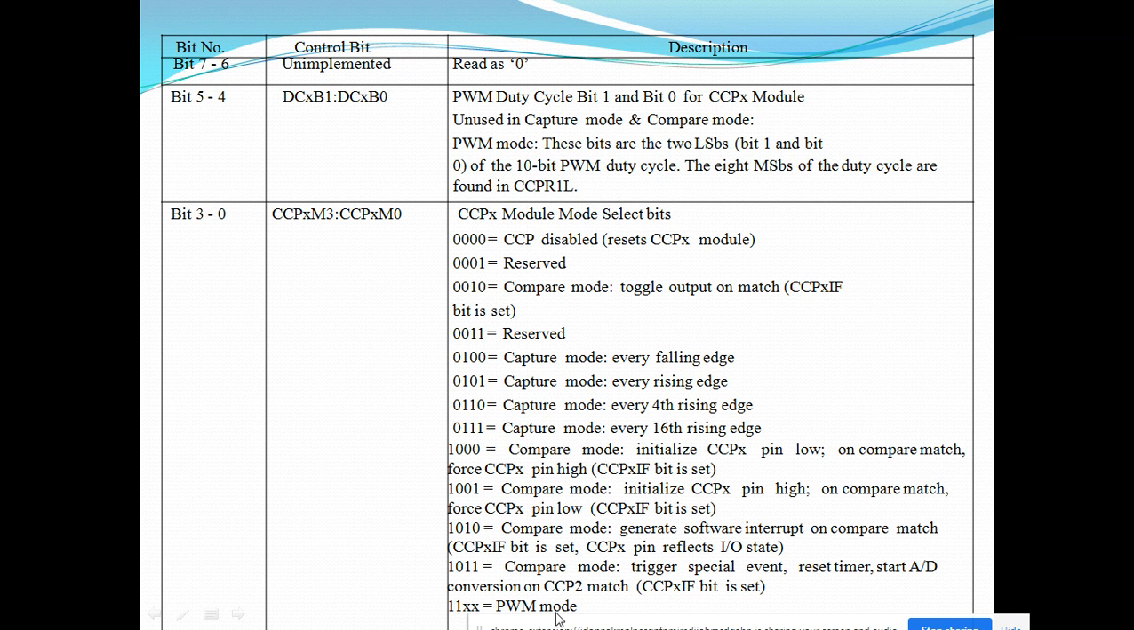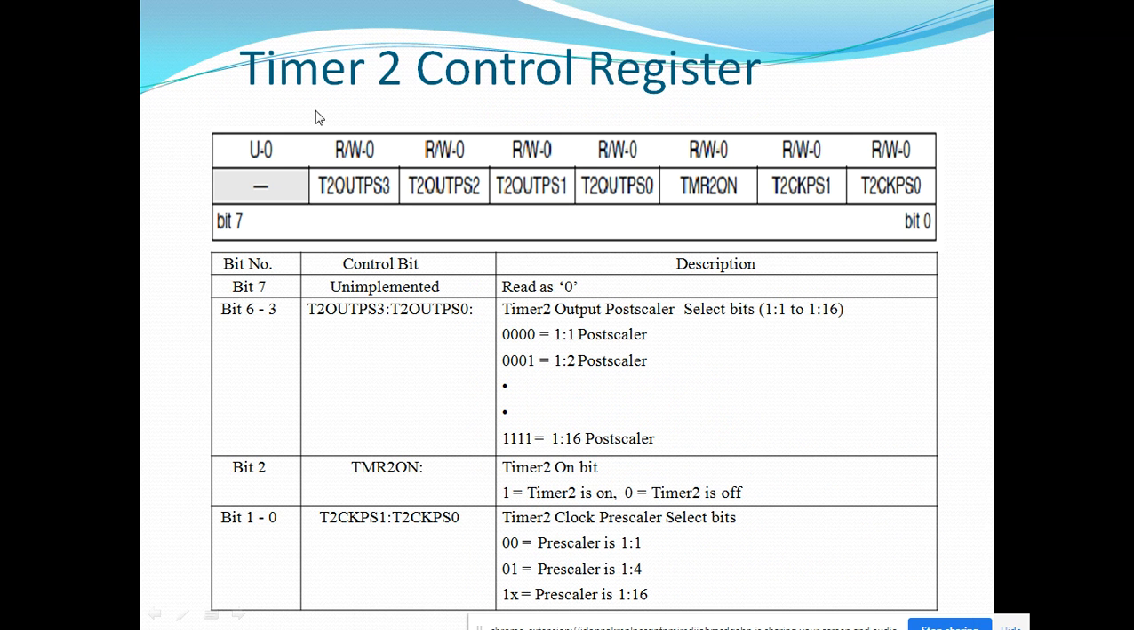And the last mode is PWM, which we are talking about today. 11xx: this particular mode is used for generating the PWM output. This is the timer 2 control register. Here you can see post scaling and pre scaling options are available for multiplying the period of the timer. Okay, so both options are available here.